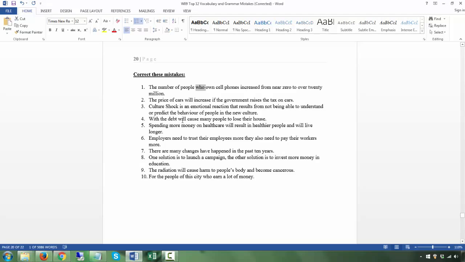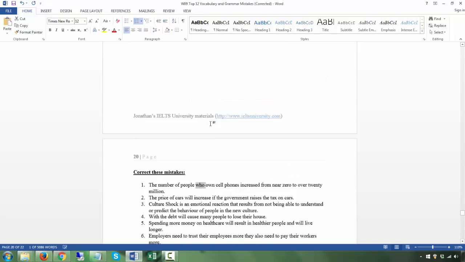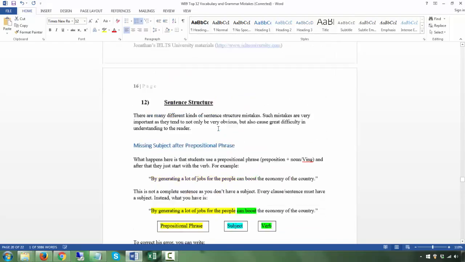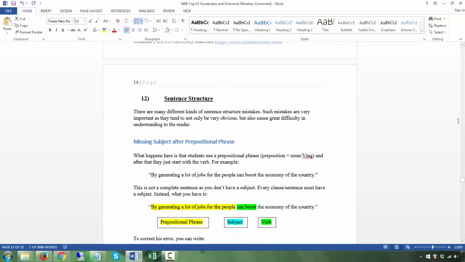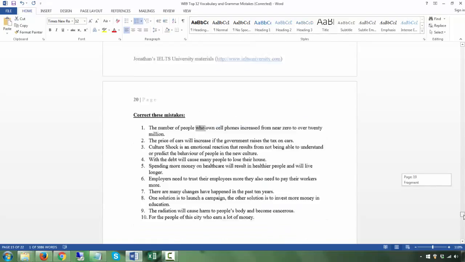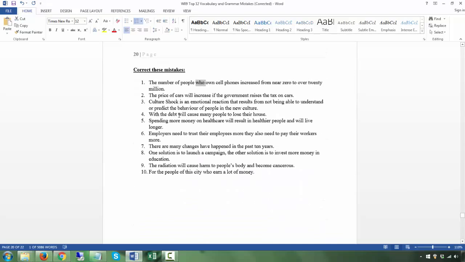With the that will cause, again, this is the first one, which is a preposition, missing subject after the prepositional phrase. Okay, so this is the prepositional phrase with preposition plus noun. You have to have a subject. With the that,